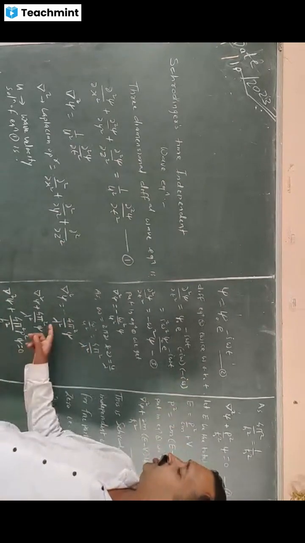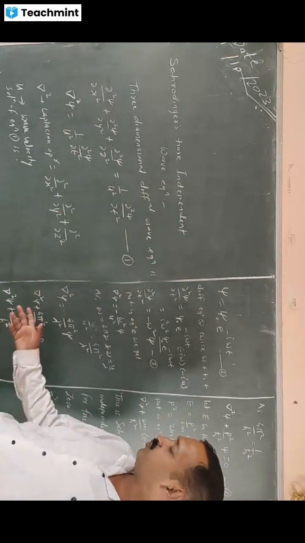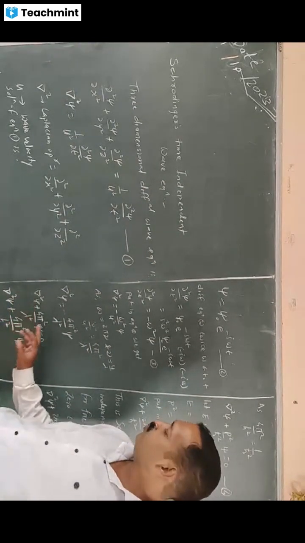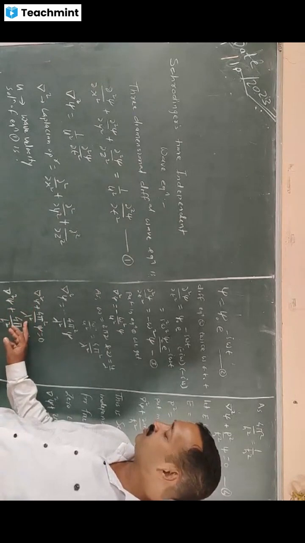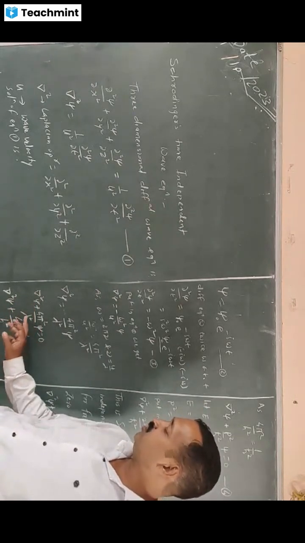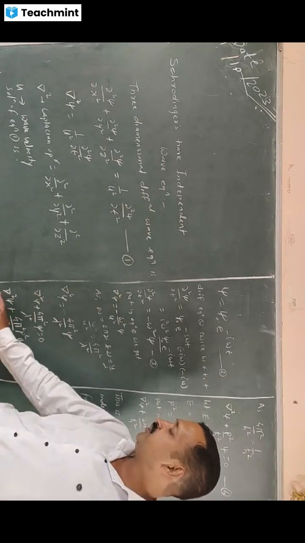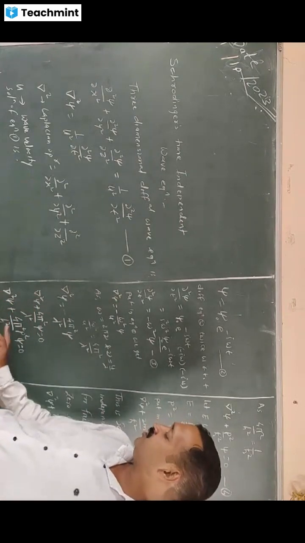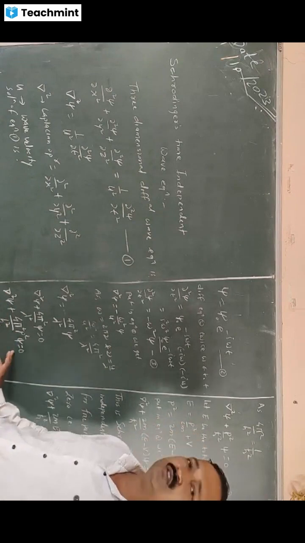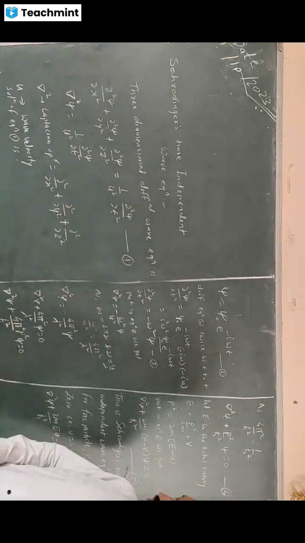So if you put the value of lambda, we get del square psi plus 4 pi square p square upon h square into psi equal to 0.